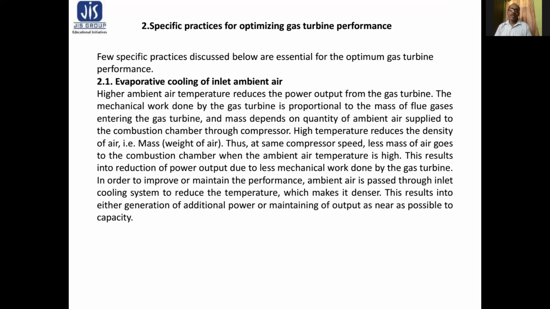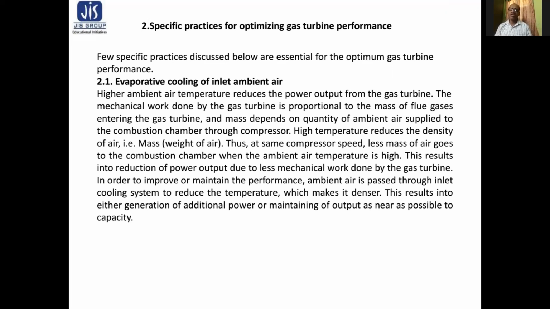Higher ambient air temperature reduces the power output from the gas turbine. The mechanical work done by the gas turbine is proportional to the mass of flue gases entering the gas turbine, and mass depends on quality of ambient air supply to the combustion chamber through compressors.